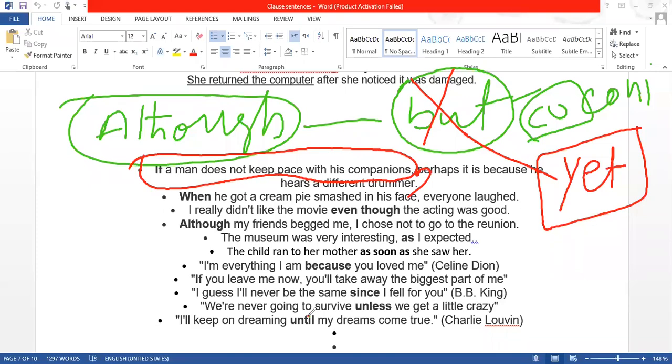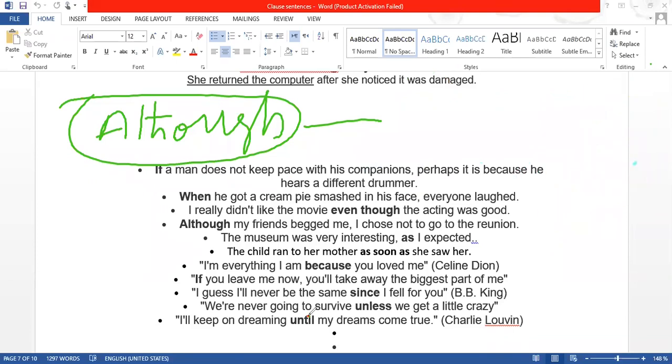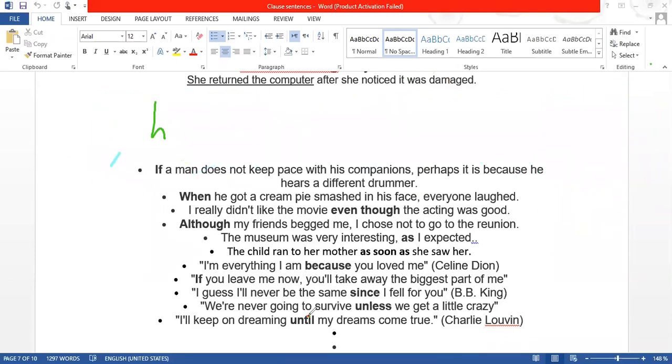Or in spoken, if you're using it, that is a different case. So in spoken, you can do that, but in written, you cannot do it. So if you write it in your paper or in an exam, you will not get marks. Whenever we check these papers, and if somebody has used although and but in the same sentence, we come to know that this person does not know the rule. So that person does not get good marks then.